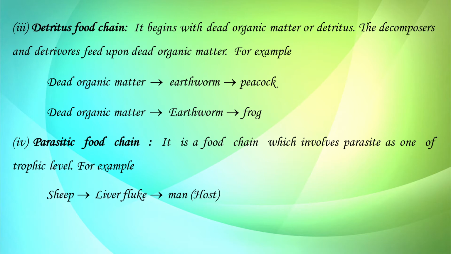Then the fourth one is parasitic food chain. It is a food chain which involves a parasite as one of the trophic levels. For example, sheep, it is having liver fluke. Liver fluke can enter into the body of man when man acts as a host over there. So it means liver fluke is present as a parasite in the body of the man. So that is called parasitic food chain.